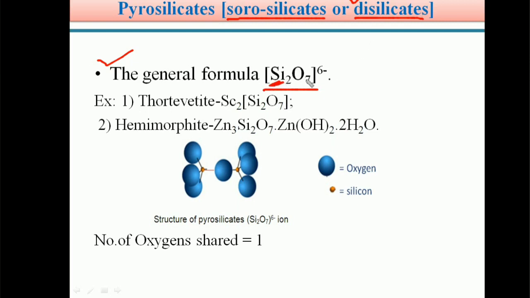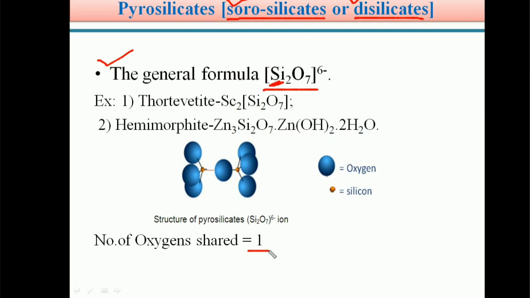Disilicates, Si2O7 6 minus. Another name of disilicates is sorosilicates, and another name of sorosilicates is pyrosilicates. So the general formula for pyrosilicates is Si2O7 6 minus. In the case of pyrosilicates, the number of oxygen atoms shared between adjacent silicon atoms is 1.